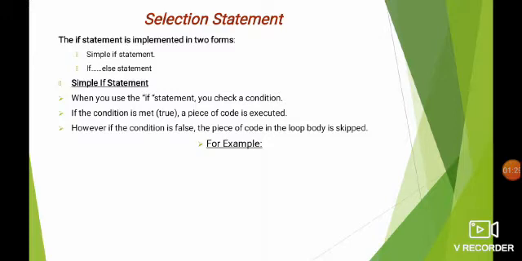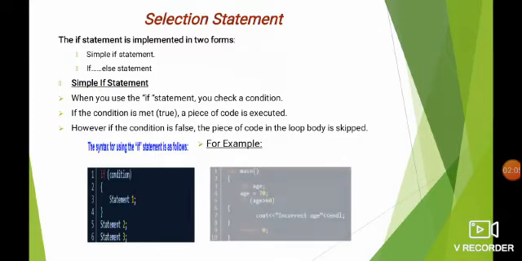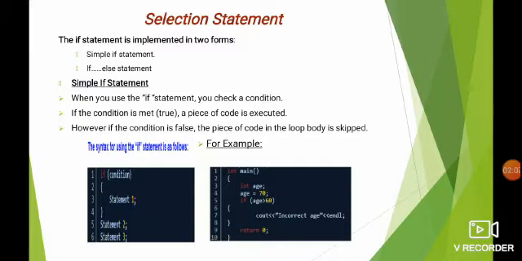Selection statement. The selection statement consists of three types. They are simple if, if else and switch case. Let's see one by one. The first is simple if statement. In if statement, we are going to check the condition which is available in the program. If the condition is true, a particular piece of code is executed. If the condition is false, the piece of code in the body is skipped over. This is the syntax for if statement and this is an example for if statement.